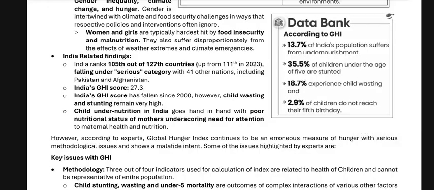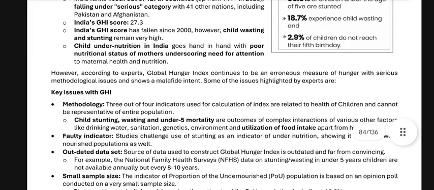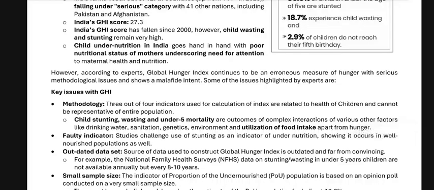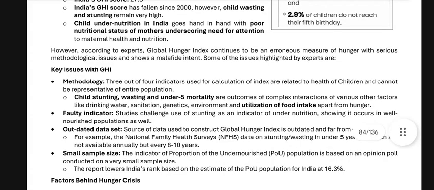Some of the issues highlighted by the experts are key issues of the GHI methodology. Three out of four indicators used for calculation of the index are related to the health of children and cannot be representative of the entire population. Child stunting, wasting, and under-5 mortality are outcomes of the complex interactions of various other factors like drinking water, sanitation, genetics, environment, and utilization of food intake apart from hunger. Faulty indicator: studies challenge the use of stunting as an indicator of undernutrition, showing it occurs in well-nourished populations as well.